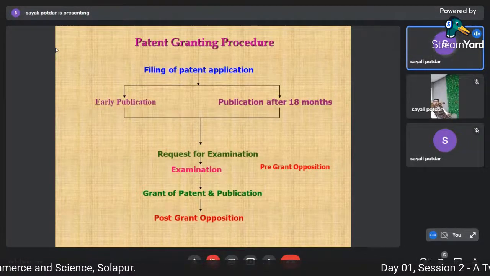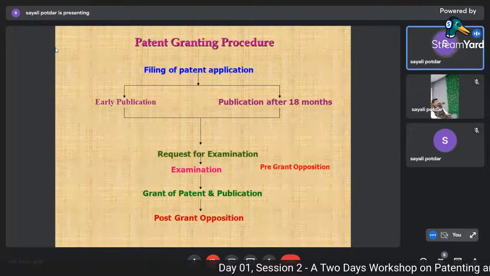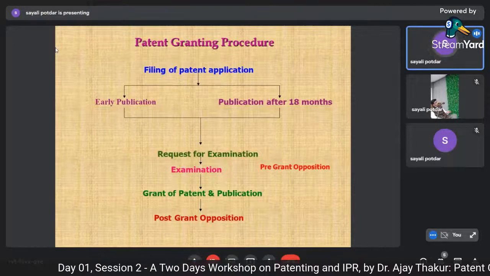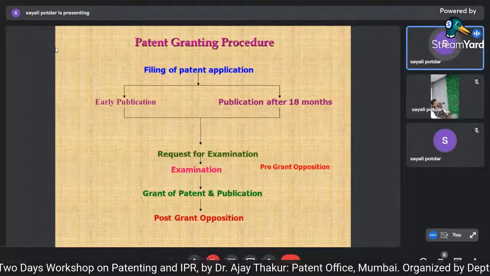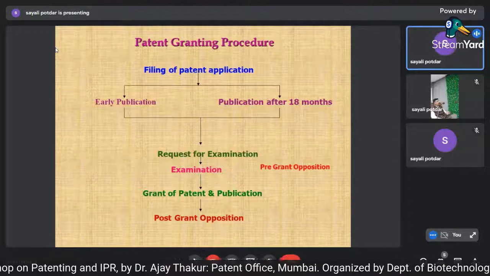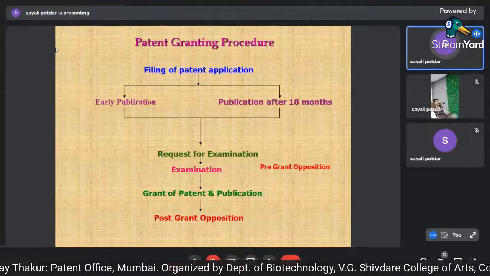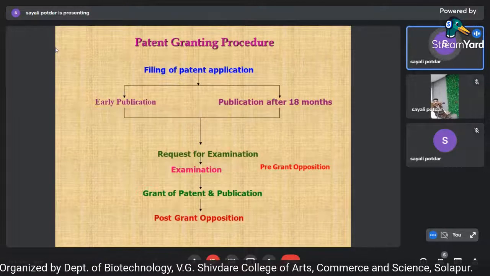But I told you, you can file form 9 and get your application published within 1 month from the date of filing of your invention. So here you can make a request for early publication. Once that request for examination is there, now the role of patent office starts here. Once you get the request for examination, then the application comes in the examination section.